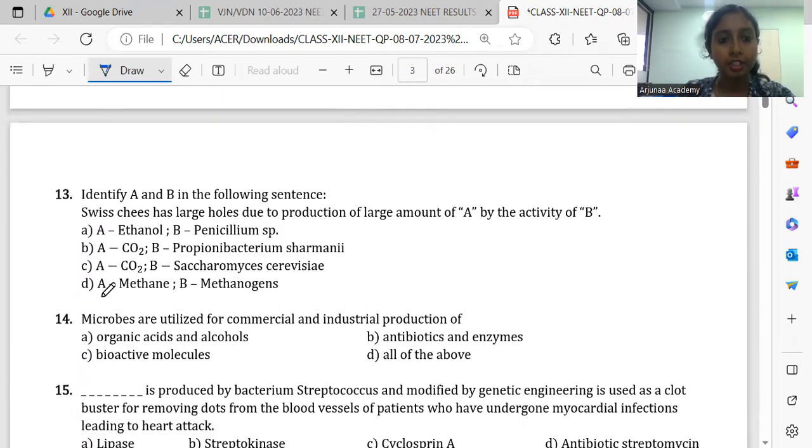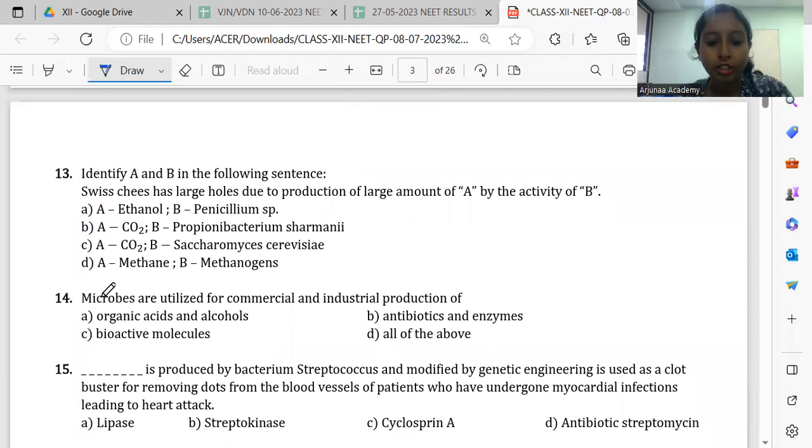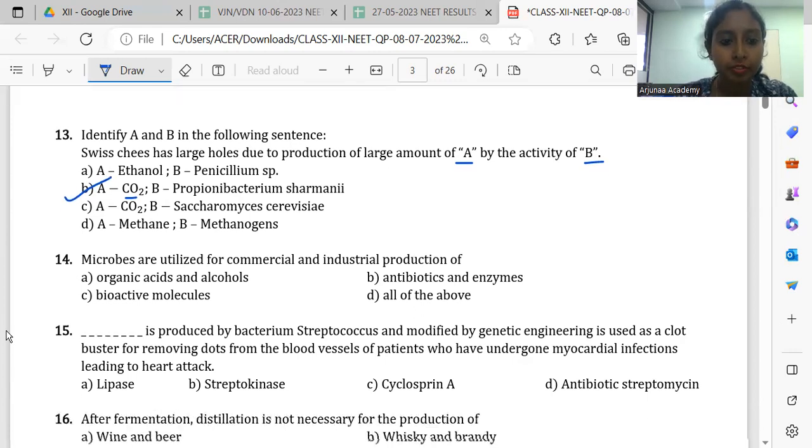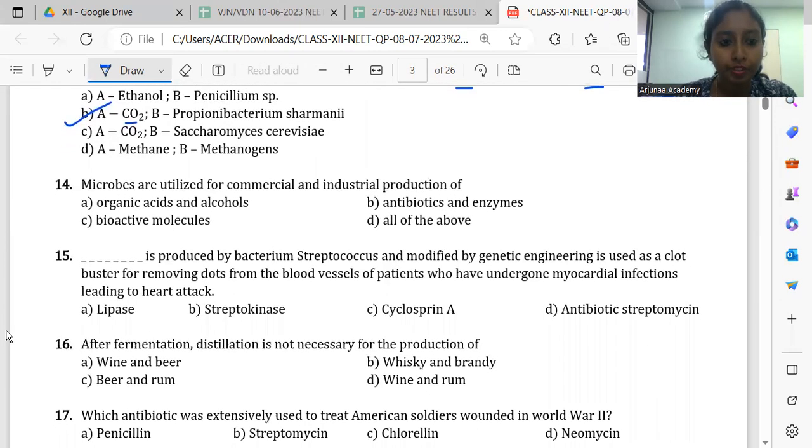Then question number 13. So here, identify A and B. Swiss cheese has large holes due to the production of a large amount of which gas? Carbon dioxide, and it is produced by the activity of Propionibacterium shermani. Then 14.